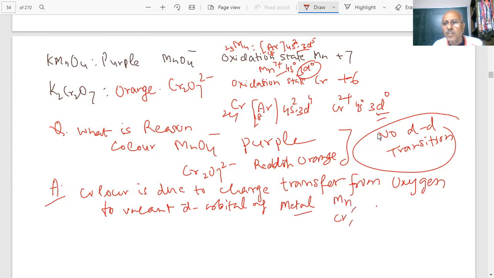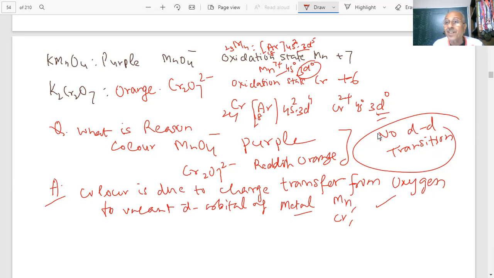This is a different story. Oxygen gives its electron pair to the central atom, chromium or manganese. This is called color due to charge transfer. Such compounds are highly colored.